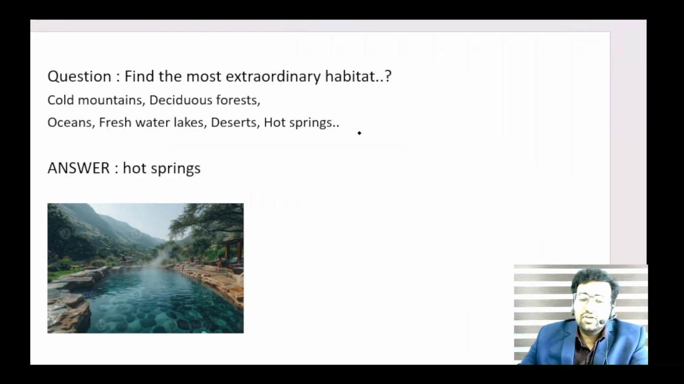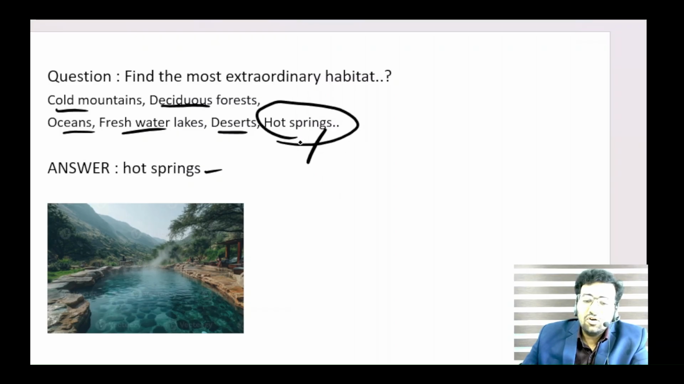You can see, let's look at a question. This is about a hot spring, a small spring in which hot water is present. In cold countries, people used to bathe in this hot spring. It's very good. More than that, you can see here cold mountain, desert forest, ocean, freshwater lake, desert, all are ordinary. But the most extraordinary habitat is hot springs here. If there is no hot spring, what do you have to select? You have to select the desert one.